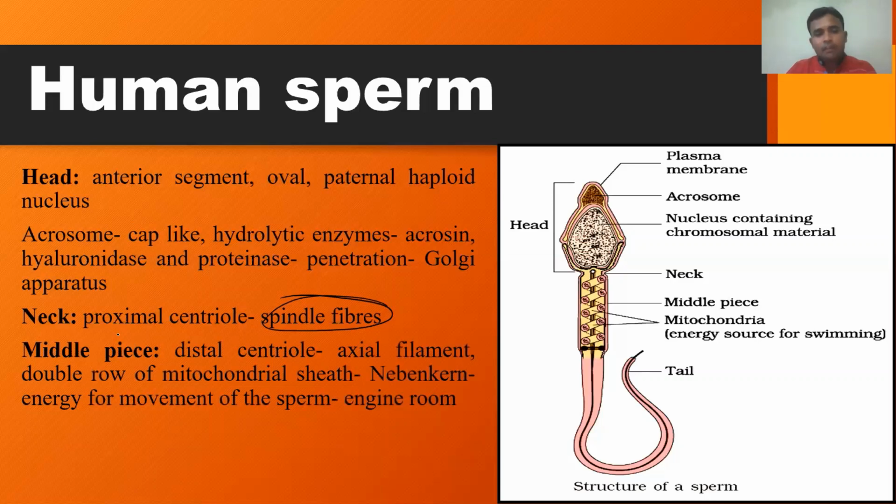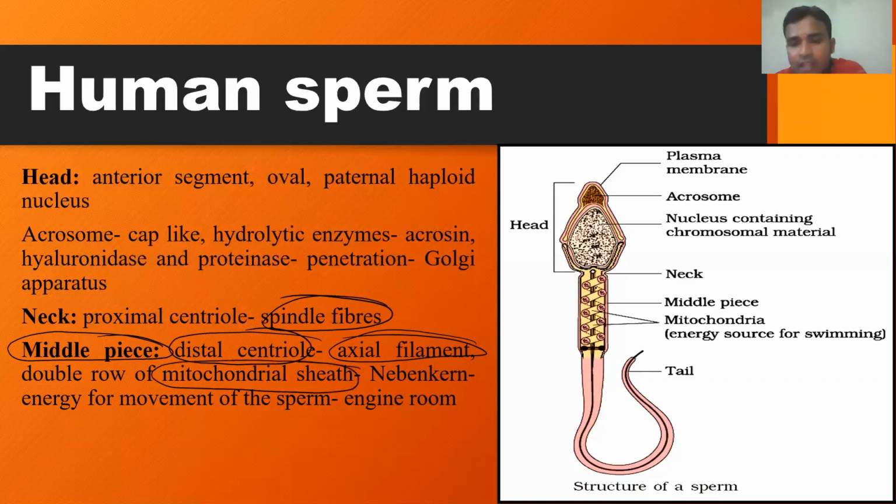The next major part of the human sperm is the middle piece. And the middle piece consists of the distal centriole. This distal centriole produces the axial filament. And there is a double row of mitochondrial sheath. You can see these are the mitochondrial sheath.